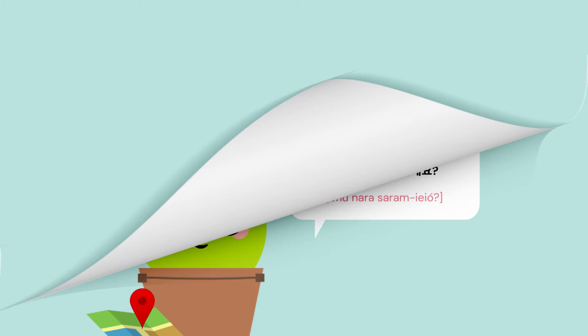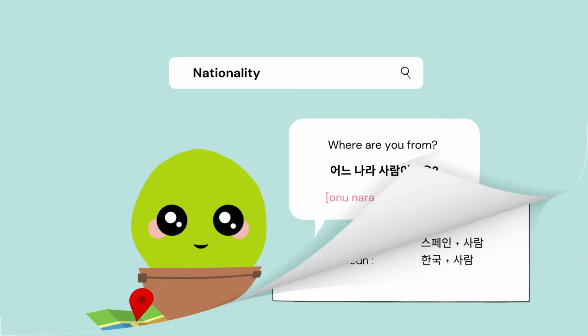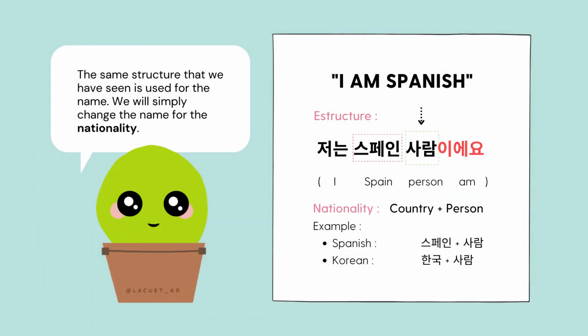Let's continue with nationality. Where are you from? In Korean we ask: 어느 나라 사람이에요? We'll see that we use the same structure that we learned before. We simply change the name for the nationality.